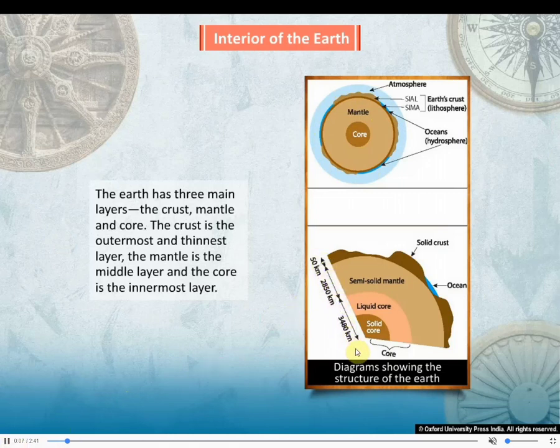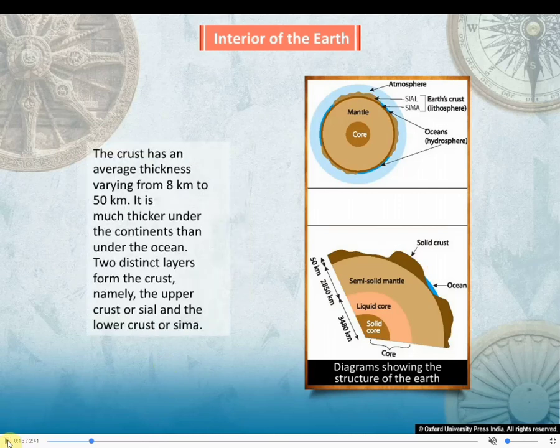Now if you can see this diagram showing the structure of the earth, you can see that the outer crust has an average thickness varying from 8 kilometers to 50 kilometers. It is much thicker under the continents than under the ocean.